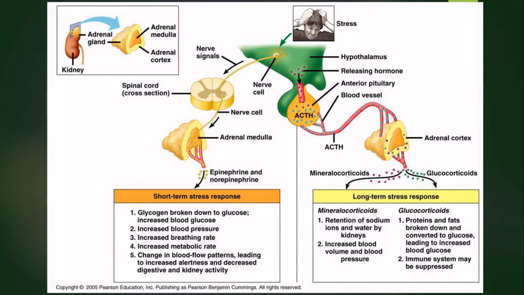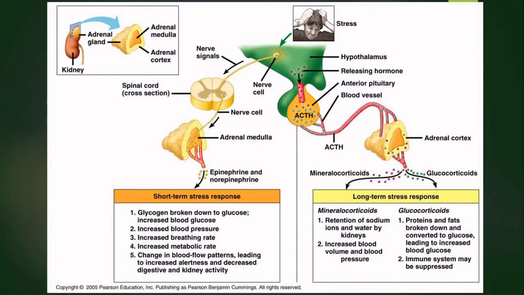So they have a series of functions, that is glycogen is suddenly broken down to glucose so as to increase blood glucose, blood pressure is increased, breathing rate is increased, metabolic rate is increased, and there is also a change in blood flow patterns that lead to increased alertness and decreased activities that are not important for sustenance of life at that time. Example is digestive and kidney activity.